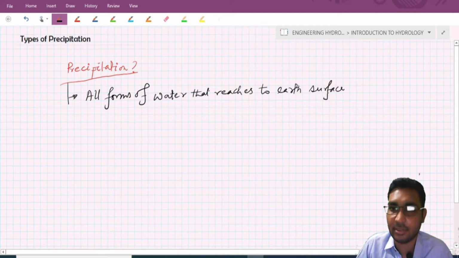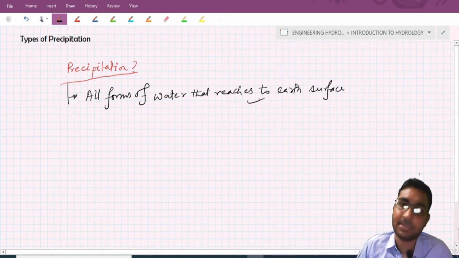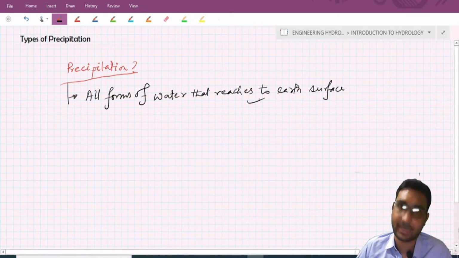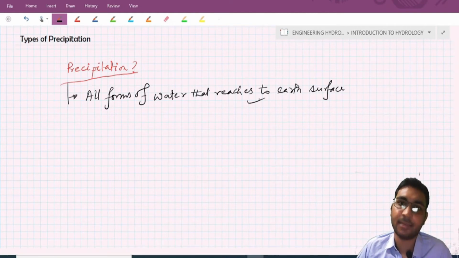Okay, so this is known as precipitation. But what are the forms of precipitation? Generally people think that precipitation is only rain, but that's not correct. Rain is a form of precipitation, but not all the droplets that come from the sky are precipitation.